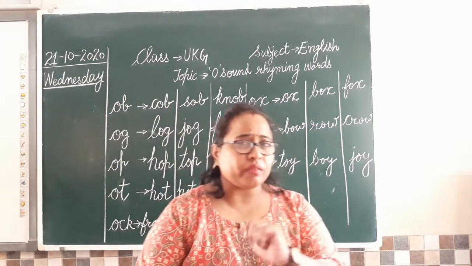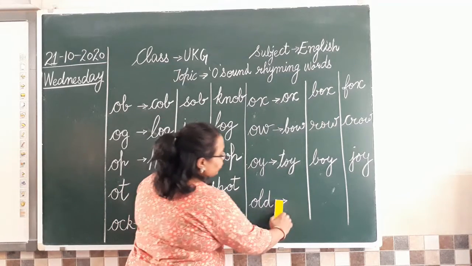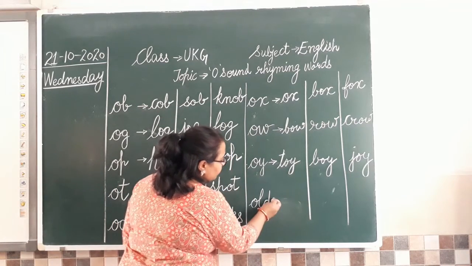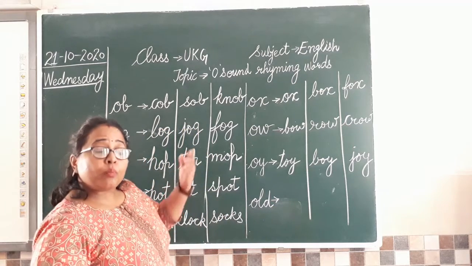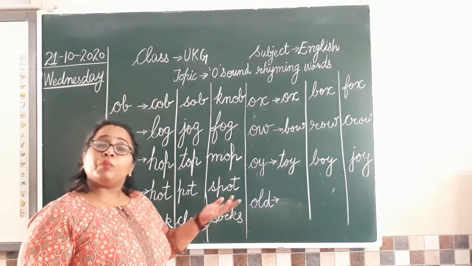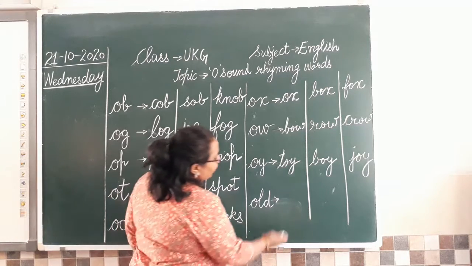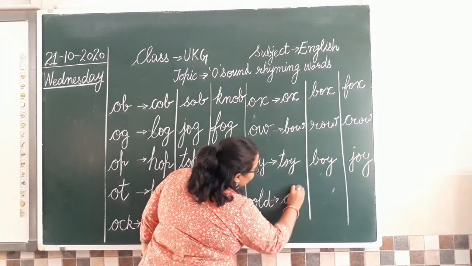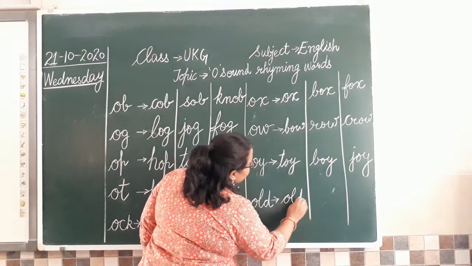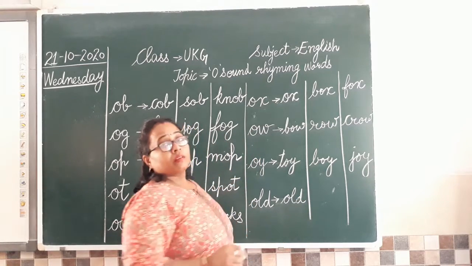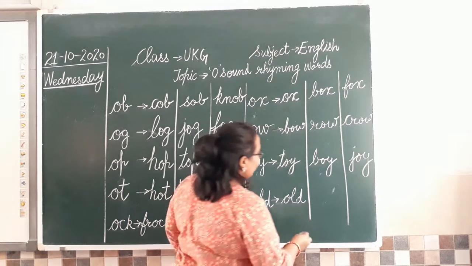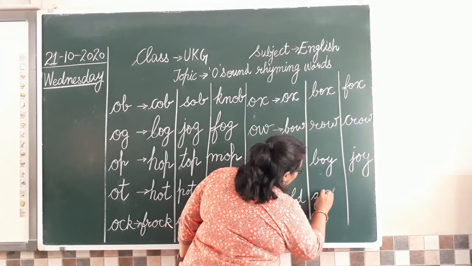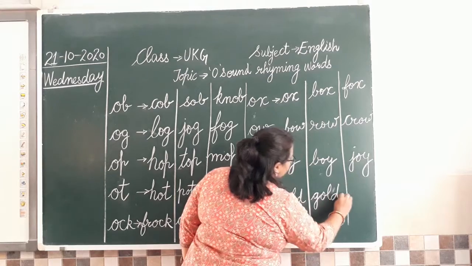Now can you tell me what is the meaning of old? Can you tell me what is the meaning of old? Old means age में जो बहुत ज्यादा बड़े हो जाते हैं, जिनको हम बूढ़ा बोलते हैं. Okay, so one is old itself. Then what else? We make our jewelry out of gold. Yes, so that is gold.